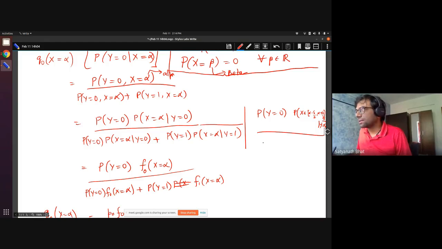I will not write the same. So the interpretation is, even though this is x equal to alpha, we treat it as what we are interested in. And now you have seen the interpretation of density, right?